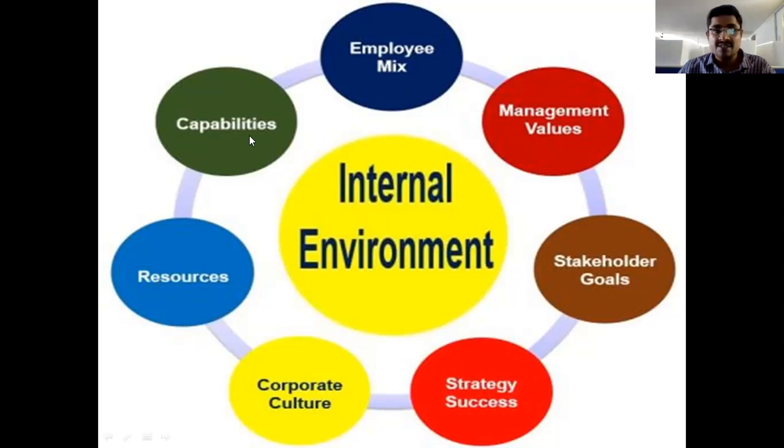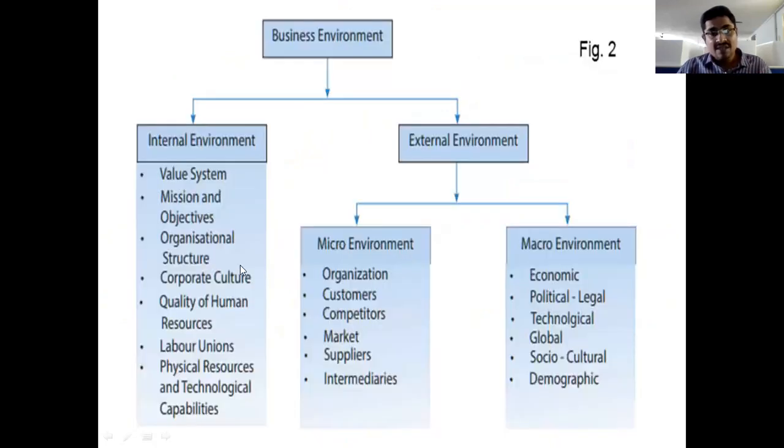And the capabilities: technological capacities, human capacities, meaning employees' capacities, financial capacities, and marketing efforts. All these internal capabilities are also one of the factors of the internal environment, right? So this is the internal environment.